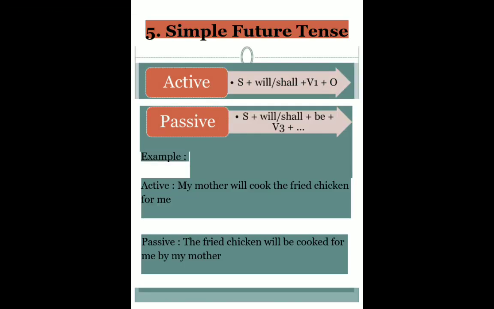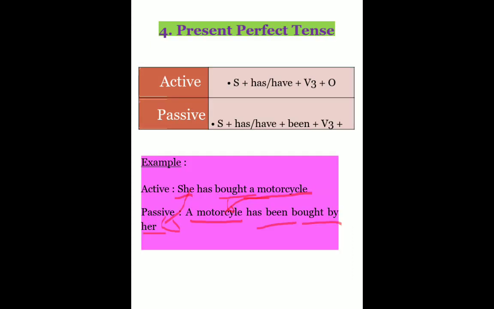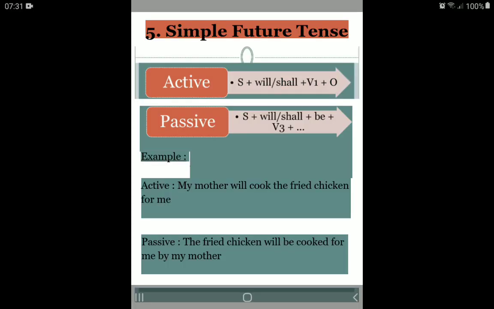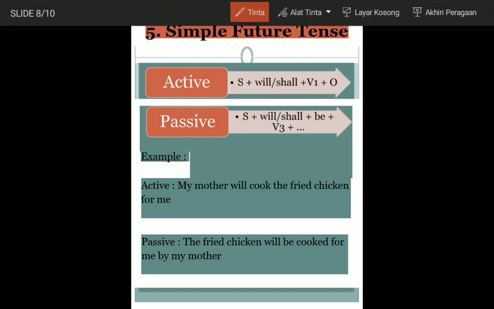Next. Number 5, simple future tense. The formula for an active sentence: subject plus will or shall plus verb 1 plus object. And the formula for a passive sentence: subject plus will or shall plus be plus verb 3. For example, in an active sentence, my mother will cook the fried chicken for me. My mother as a subject moves to object in passive sentence.